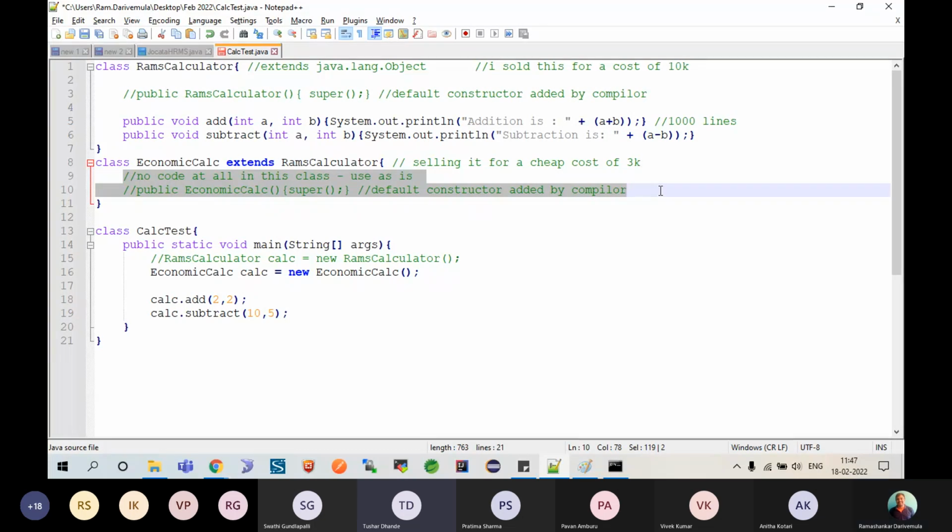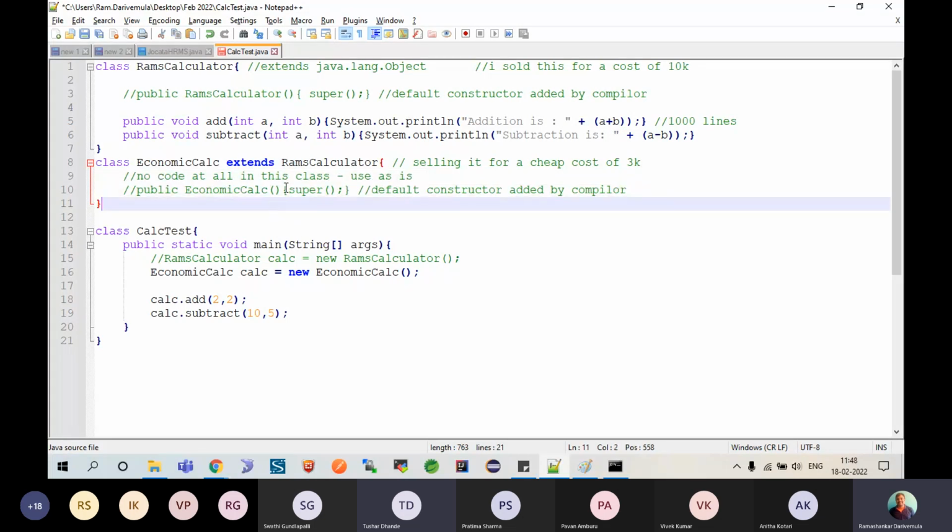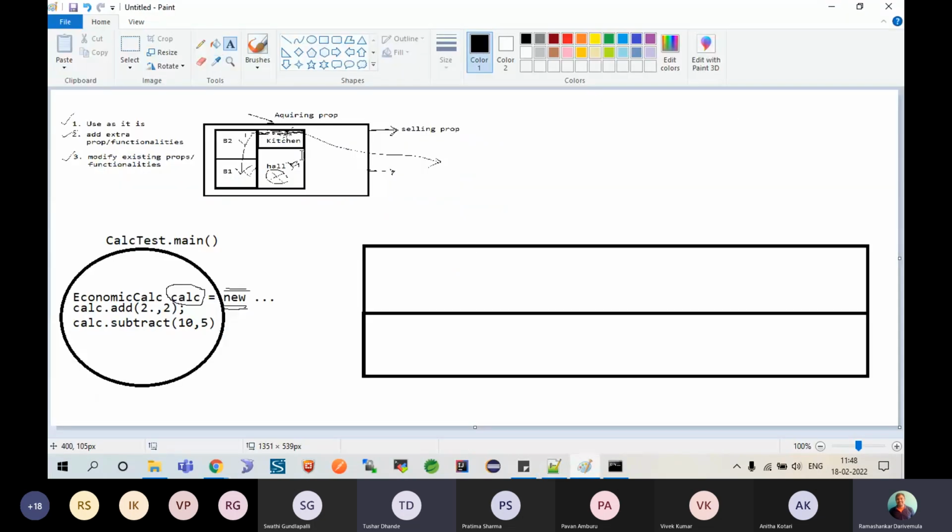No member. So there are no members to load. So there is no concept of initialization of members also, but as the first line of this constructor, a call is happening to super. Who is super? This fellow. Then the runtime environment will jump to this Ram's calculator, and here basically what it will do, it will try to divide this whole memory virtually into two parts, allocating your super class members to be loaded over here.